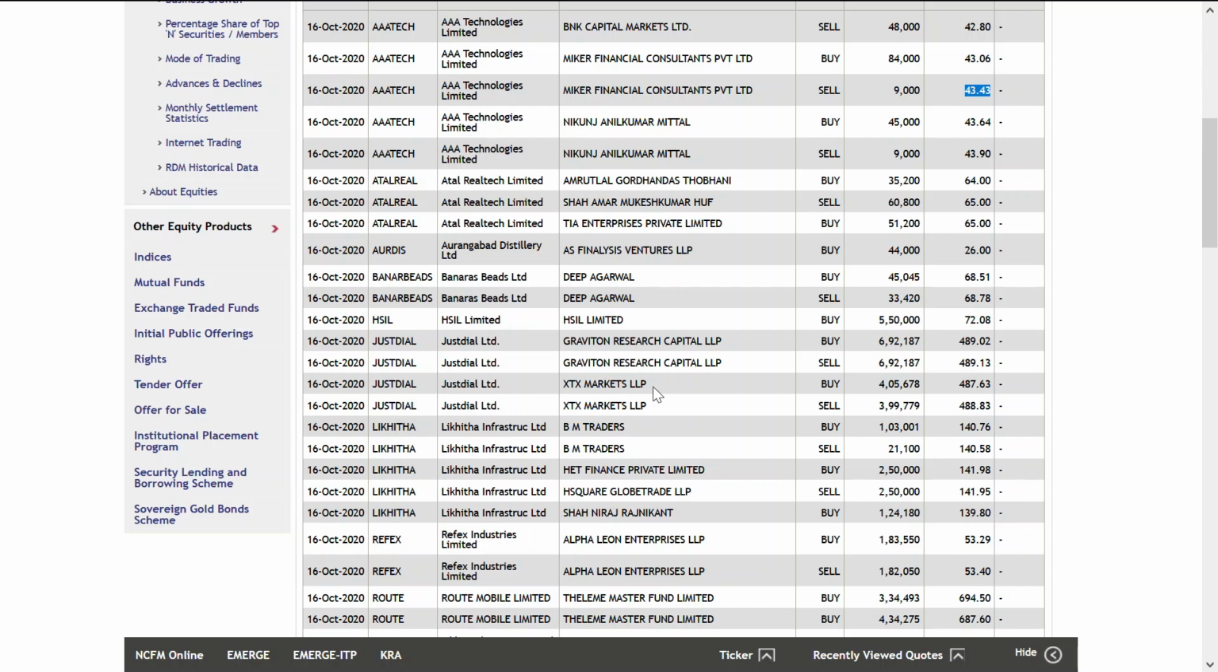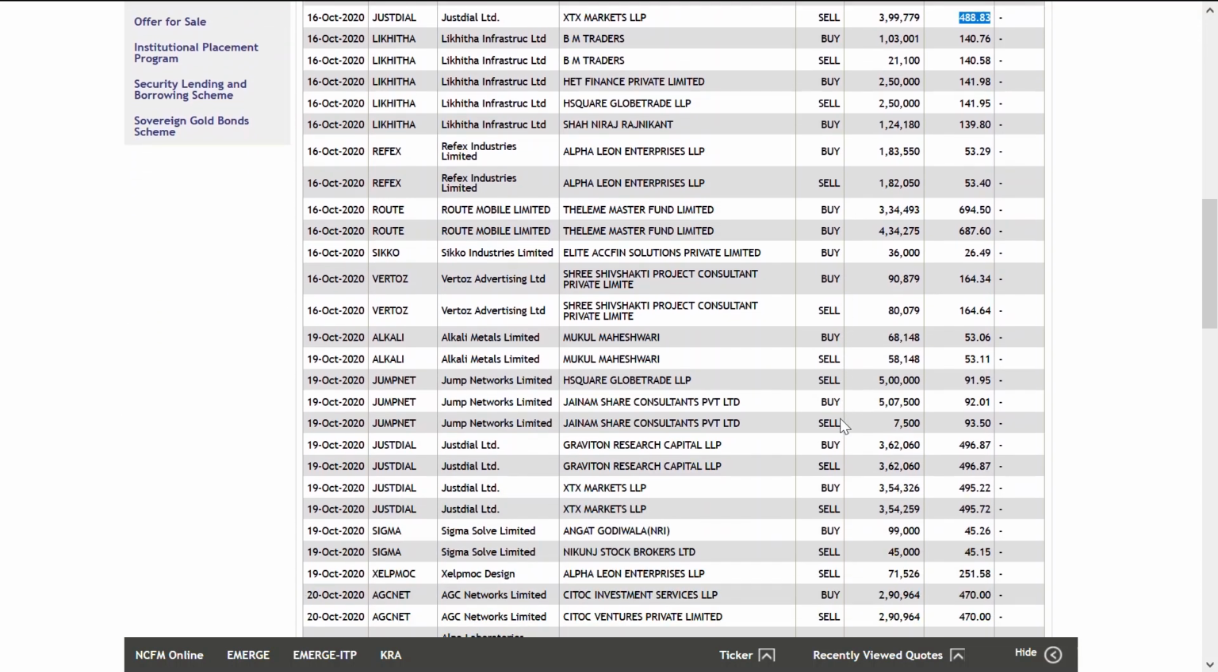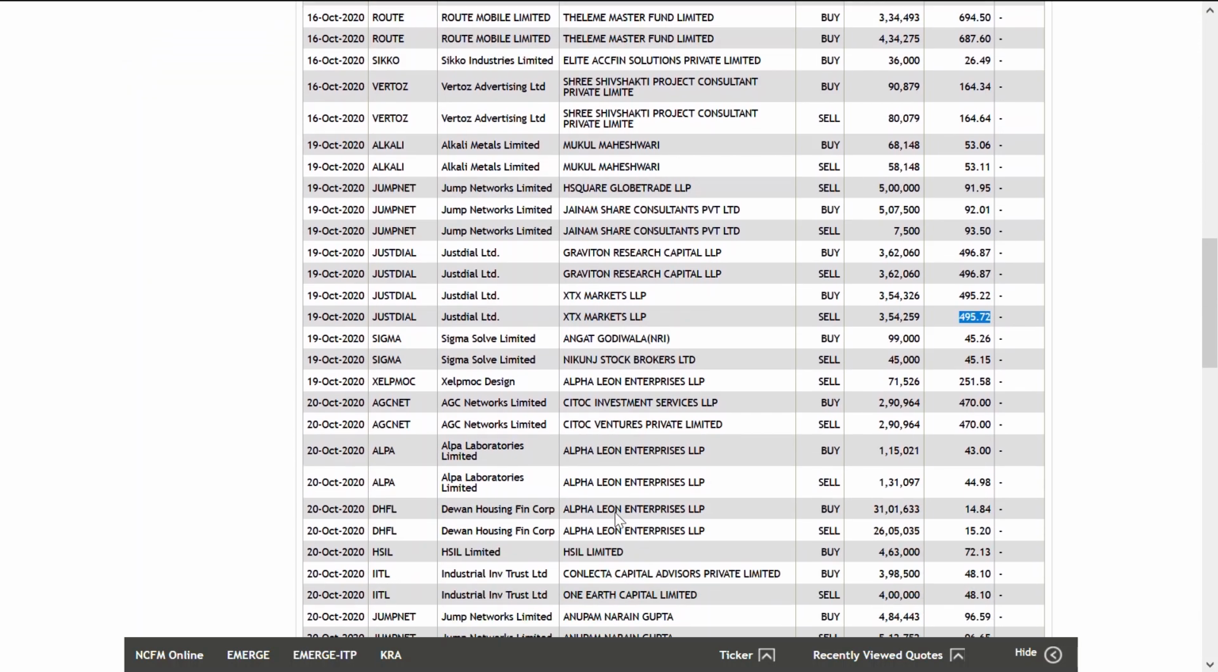Very interesting thing. This XTX Market, whenever they play, I think they always want to play with Just Dial. They are easily able to get the data, it seems. And whenever they are playing with Just Dial, they are easily getting profit. 487, 488.83. Easily they are getting profit out of it. Again on 19th, same Just Dial, XTX Market LLP, 495.22, 495.72. Always they are making money in Just Dial very easily.